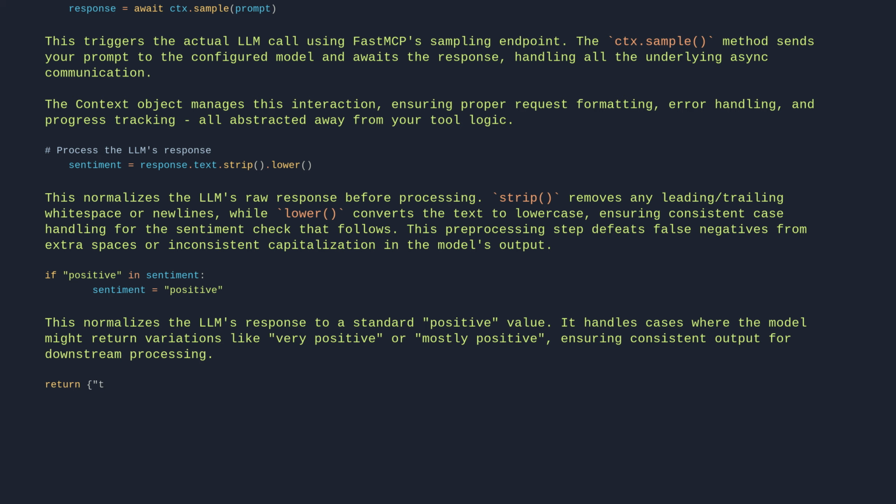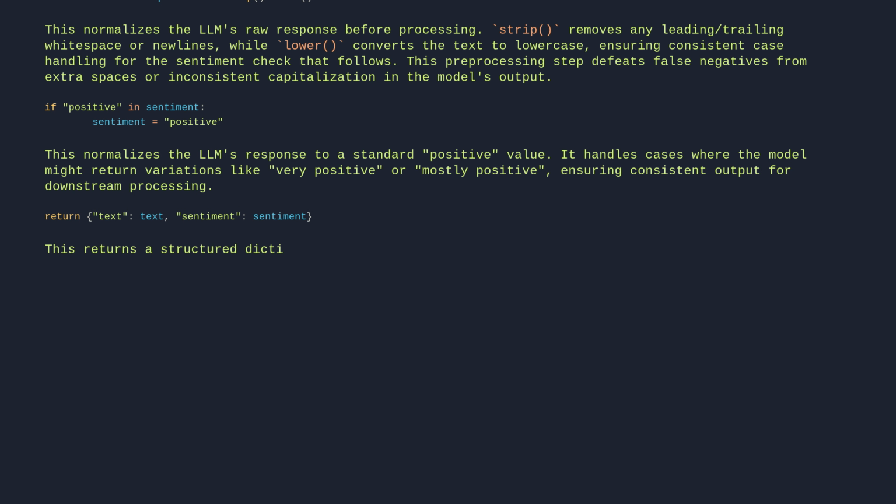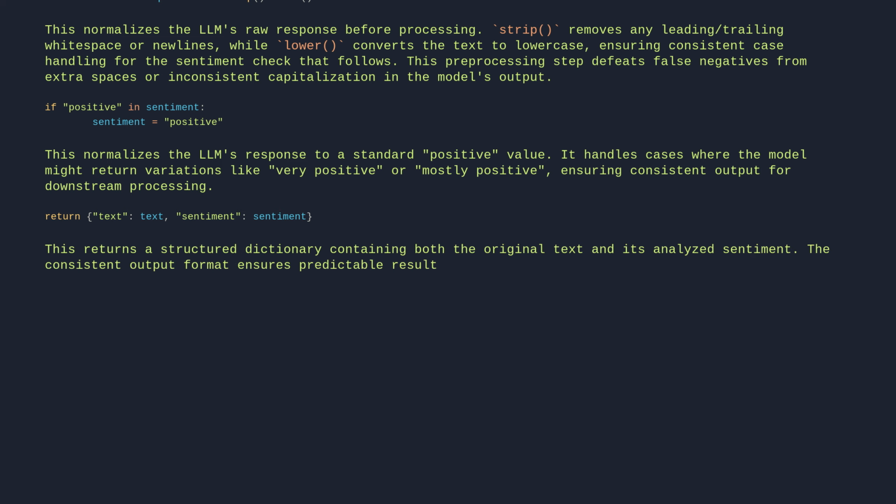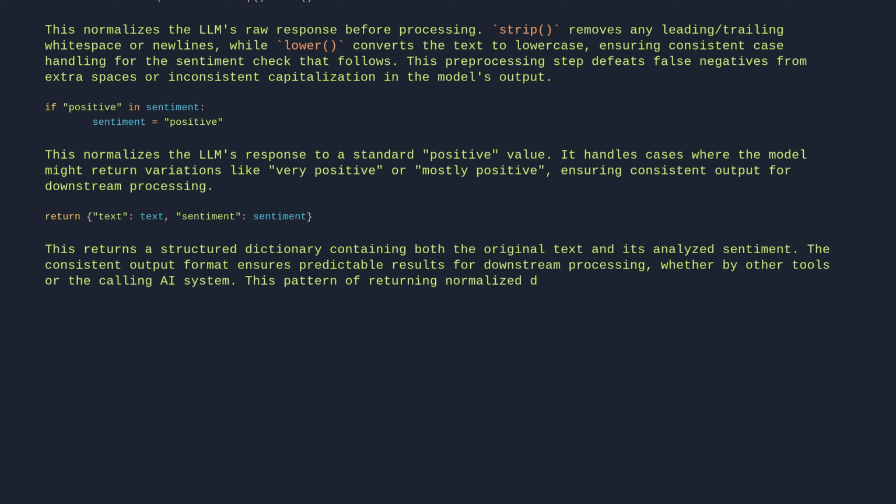Return {"text": text, "sentiment": sentiment}. This returns a structured dictionary containing both the original text and its analyzed sentiment. The consistent output format ensures predictable results for downstream processing, whether by other tools or the calling AI system. This pattern of returning normalized data structures is essential for reliable tool composition in FastMCP workflows.